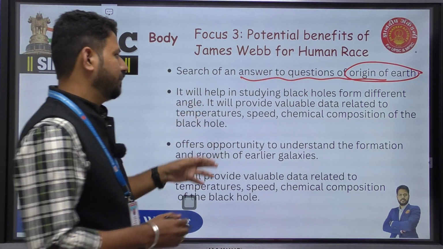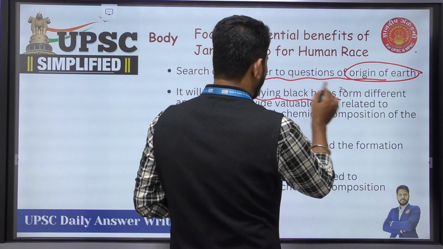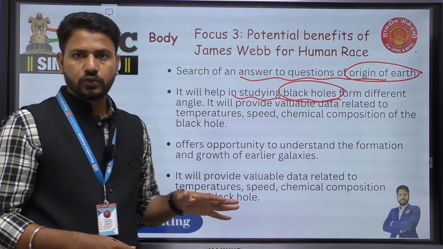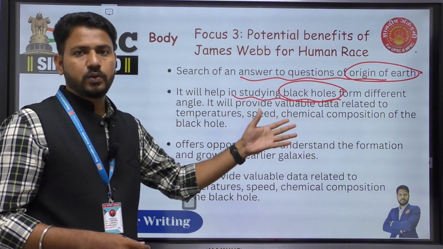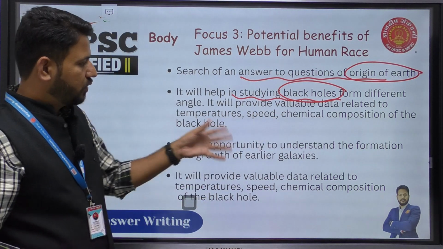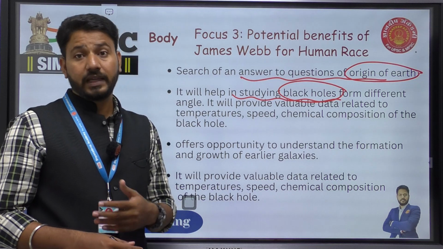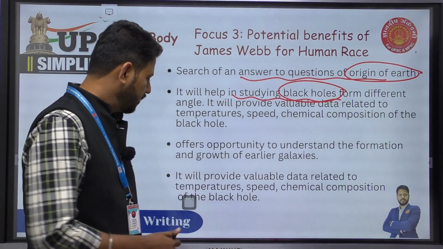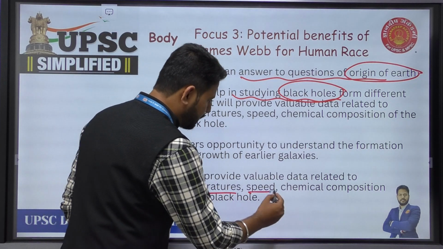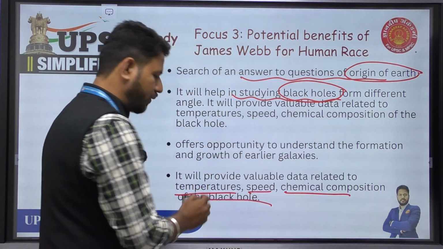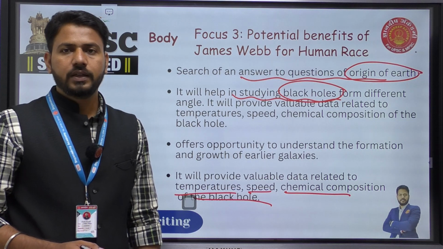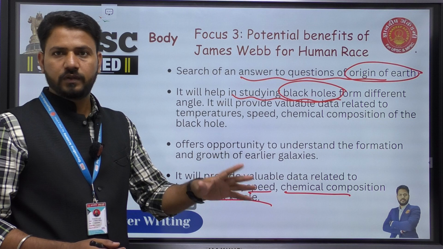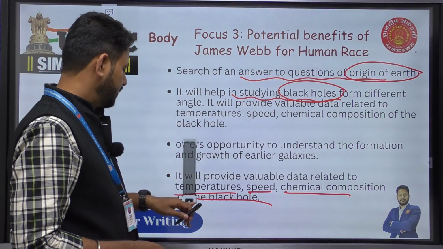It will help in studying black holes. Now, UPSC is interested in black holes. We have had many questions on black holes. So the James Webb telescope is going to help us understand black holes in a better way. Then it offers an opportunity to understand the formation of galaxies. And the last is it will provide valuable data regarding the temperature, speed and chemical compositions of black holes. So these are all the benefits that would come to the human race because of the James Webb Space Telescope.